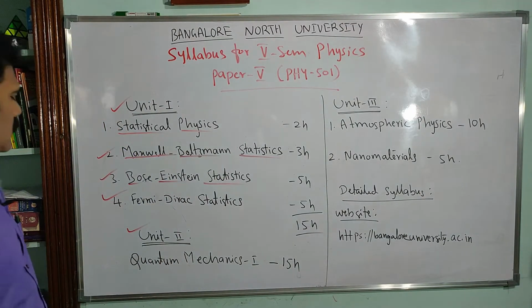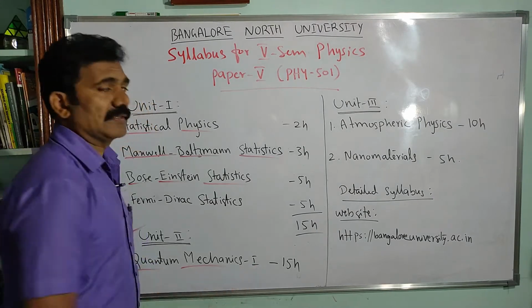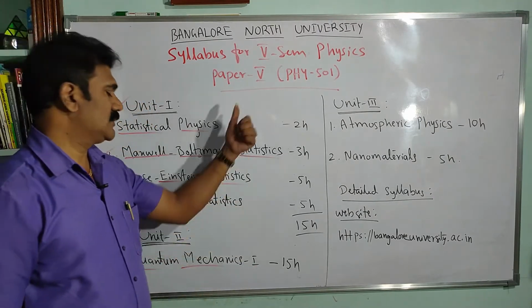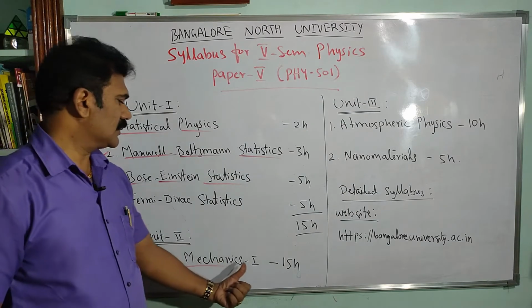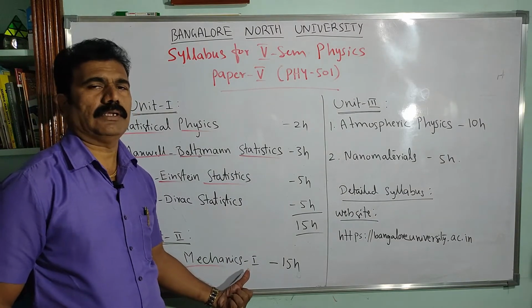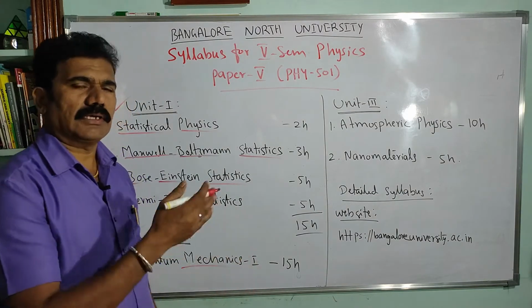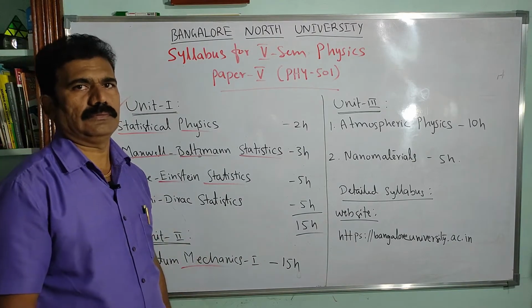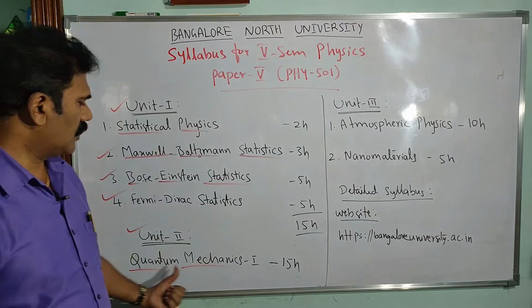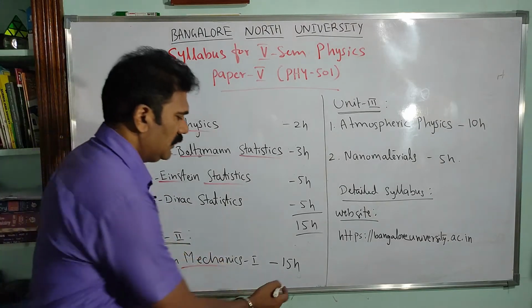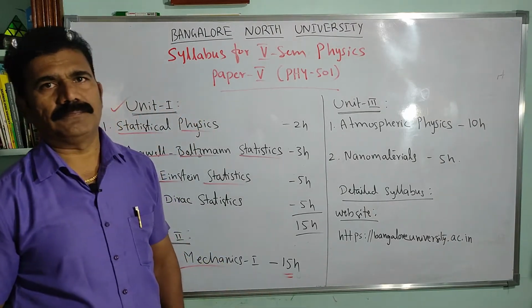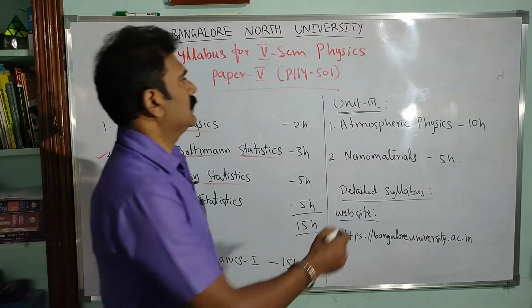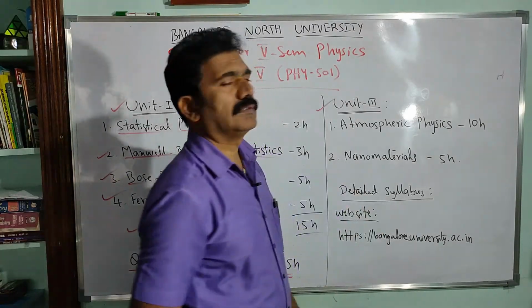Now look at the second unit. In the second unit, it is completely about quantum mechanics. In the 5th semester, we have quantum mechanics part 1. In the 6th semester, the continuation of that is considered as quantum mechanics part 2. For 5th semester, we have quantum mechanics part 1 completely for 15 hours portion. Clear?